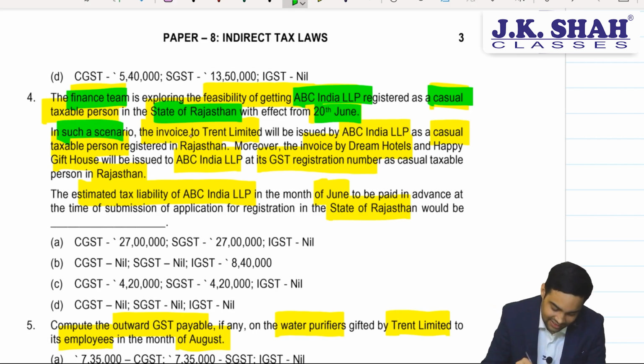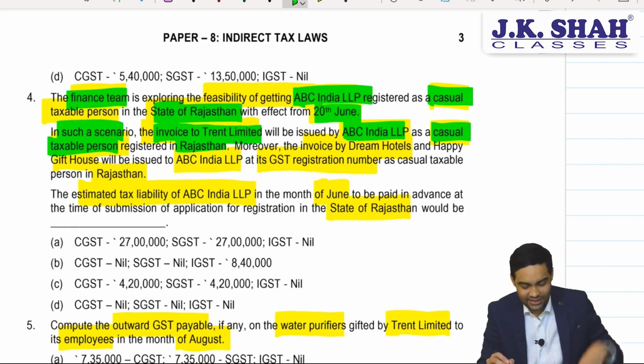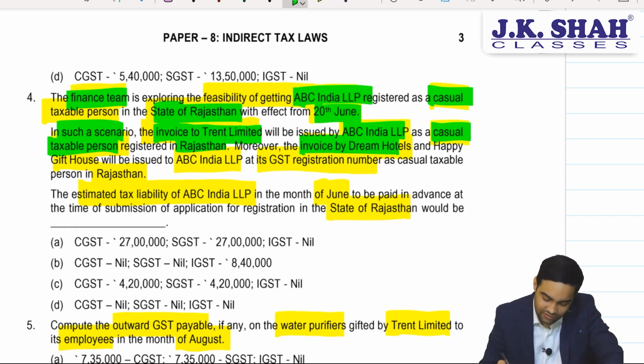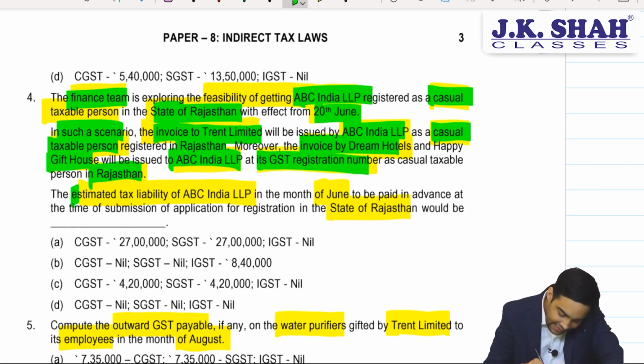In such a scenario, the invoice to Trent Limited will be issued by ABC LLP as a casual taxable person registered in Rajasthan. Moreover, the invoice of Dream Hotel and Gift House will also be issued to ABC LLP at its GST registration number as a casual taxable person in Rajasthan.